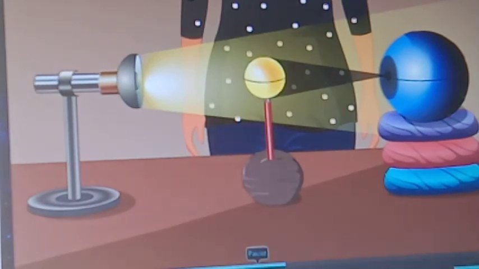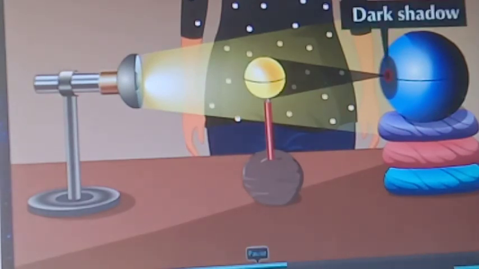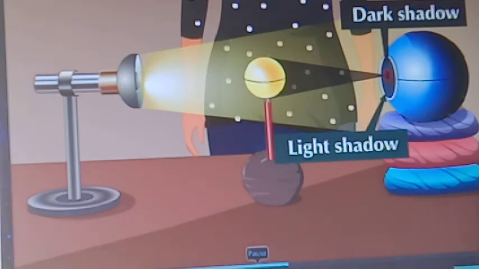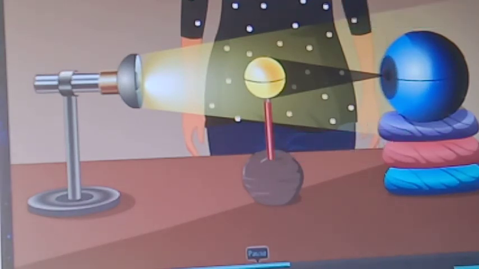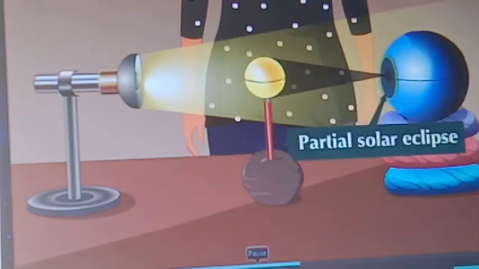On observation, you will notice the dark and the light shadow of the moon on the earth. The area under the dark shadow of the moon will experience a total solar eclipse, and the region under the lighter shadow of the moon will experience a partial solar eclipse.